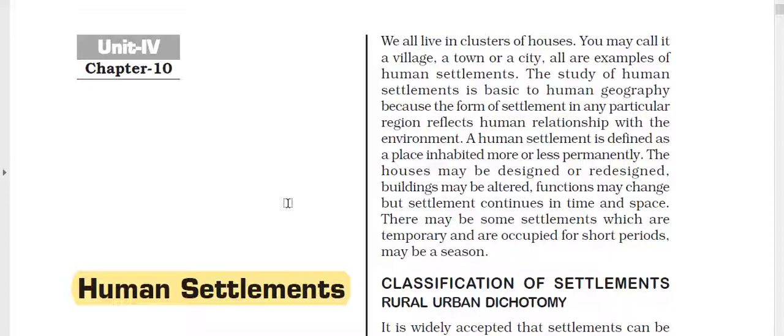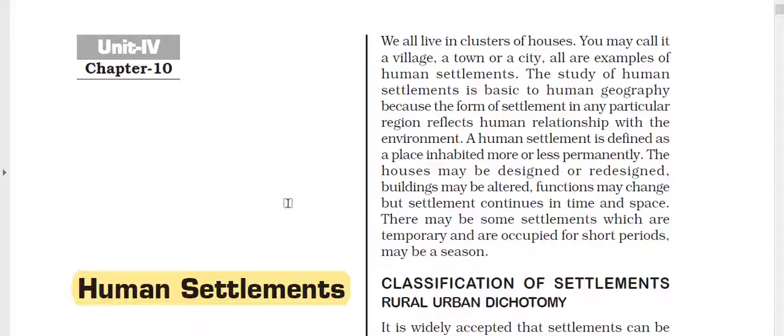So in this chapter basically we will deal with the classifications of settlements, rural settlements, urban settlements. What are the factors which affect the location of rural settlements? Then what are the different rural settlement patterns on the basis of shape, on the basis of patterns? Then what are the problems of rural settlements? Then we will see urban settlements, not just in India, we will see that on a world level also, and the classification of towns on the basis of their forms.